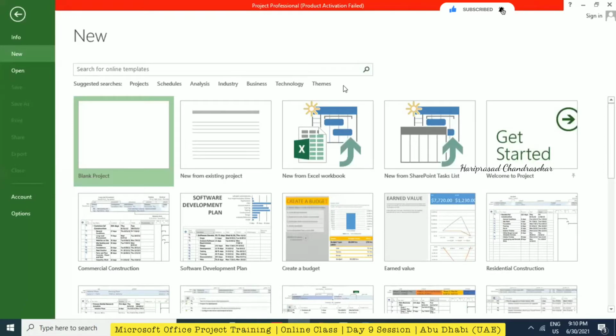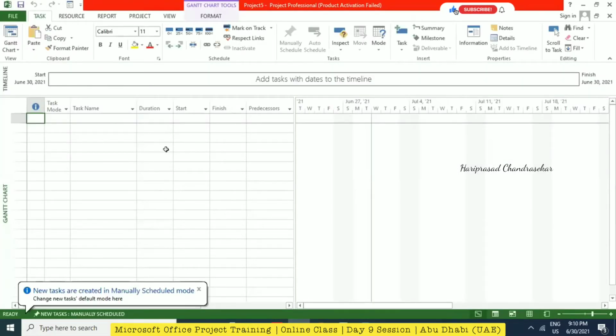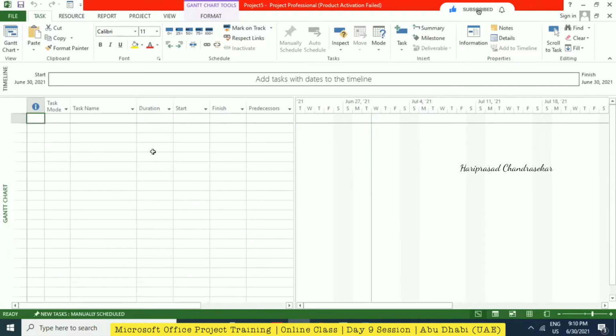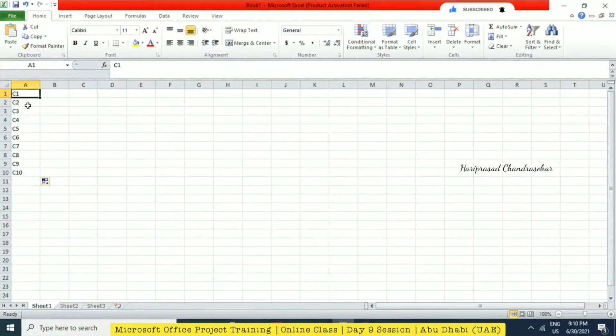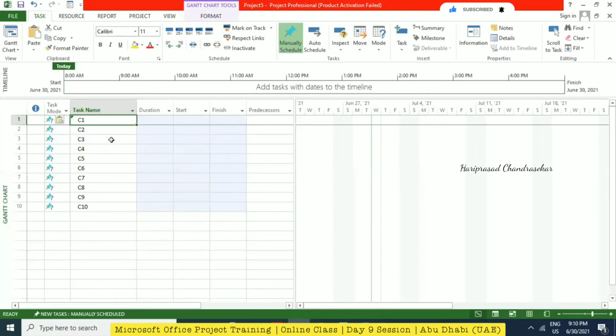Now you can see my MS Project screen. Yes, I do. Okay, so I will take one blank project. I'm going to consider erection of columns. I'm just going to consider 10 columns. I'm using Excel to copy and paste, because this dragging option was not there. So I put C10, Control C, and then paste in a task. Totally 10 columns we are going to erect, so each day we are going to put one column on the site.